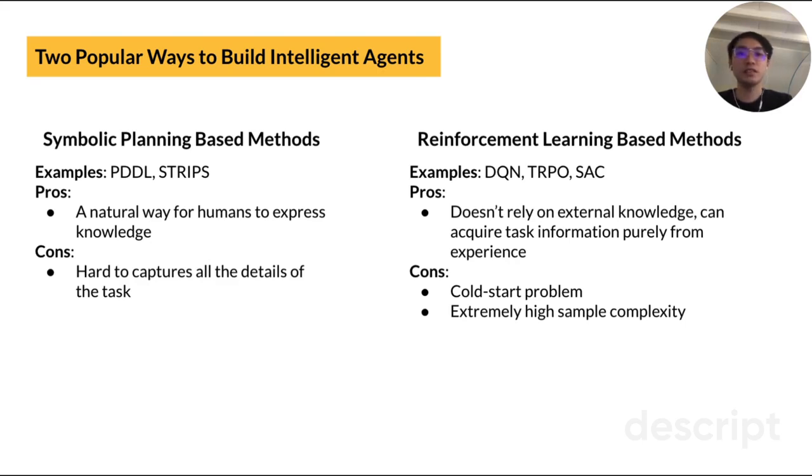On the other hand, symbolic planning-based approach doesn't have the high sample complexity concern because it leverages available human knowledge in the form of symbolic domain and action models. But its problem is it can be hard to capture all the details of the task using symbolic terms, so the model can sometimes be imprecise.